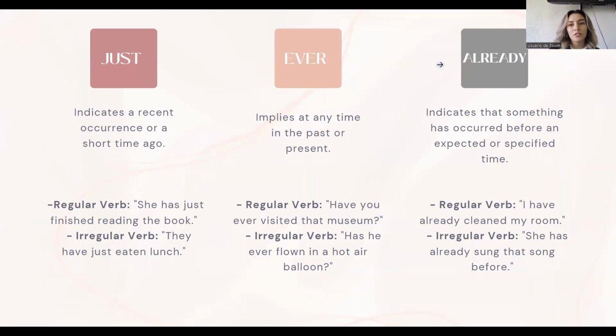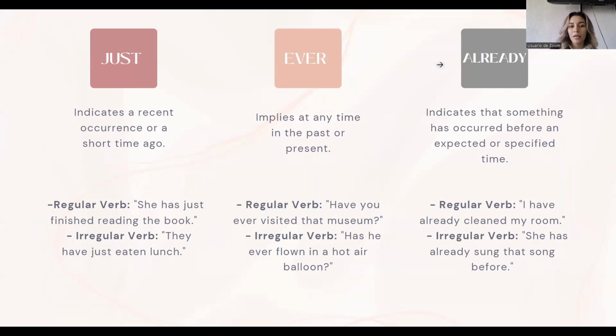Well, then we have these three words. The first one is just. This word indicates a recent occurrence or a short time ago. With a regular verb, an example is she has just finished reading the book. And with an irregular verb, the example is they have just eaten lunch.